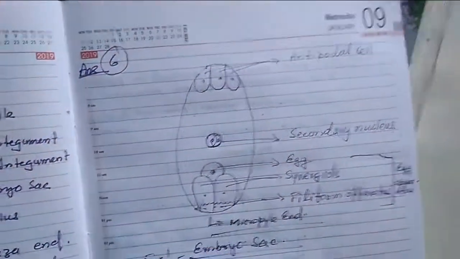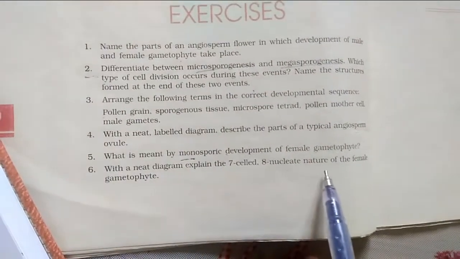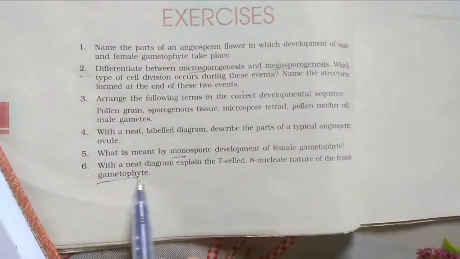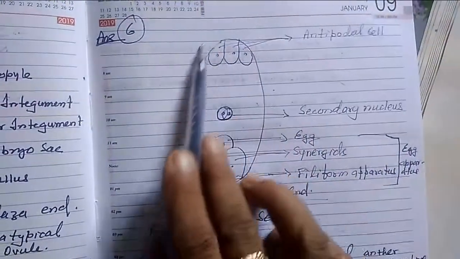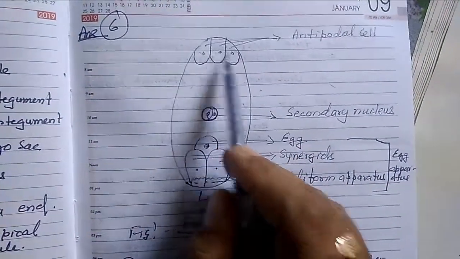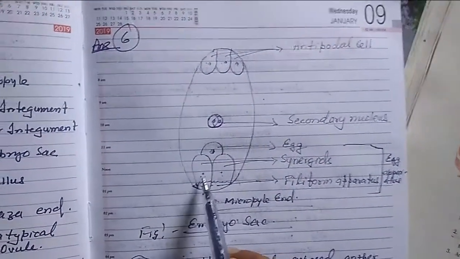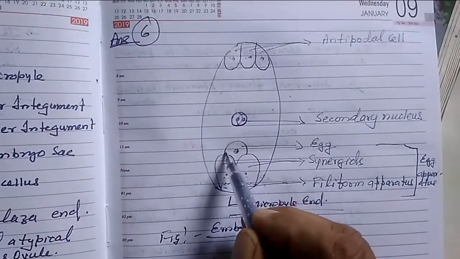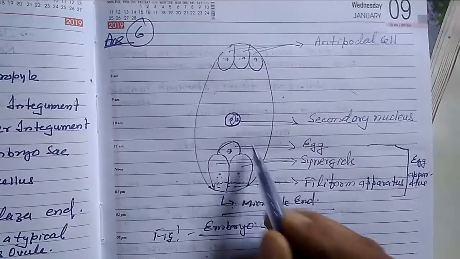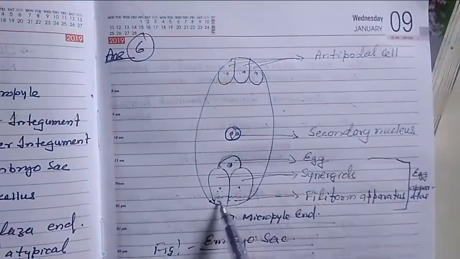Question number 6. With a neat labelled diagram, explain the 7-celled, 8-nucleated nature of the female gametophyte, that is again the embryo sac. So you have to draw the structure of the embryo sac. These are the 3 antipodal cells, and 3 at the micropylar end: 2 synergids and one egg, together called the egg apparatus.